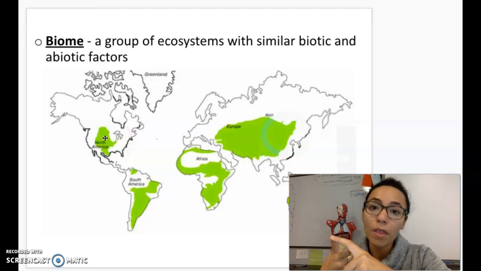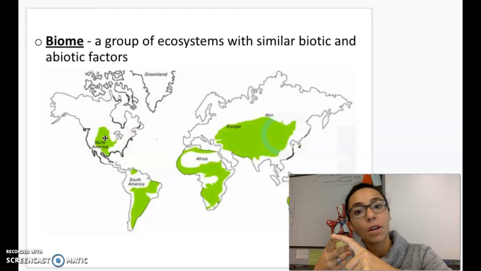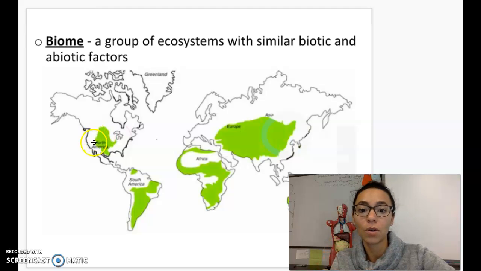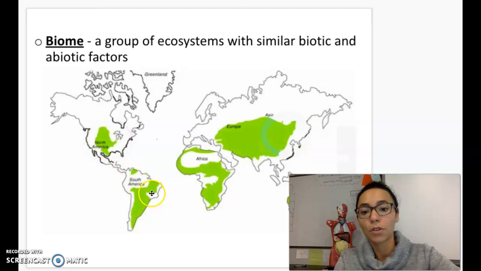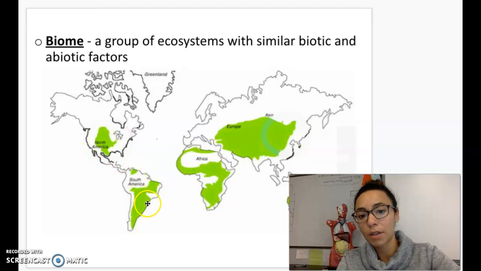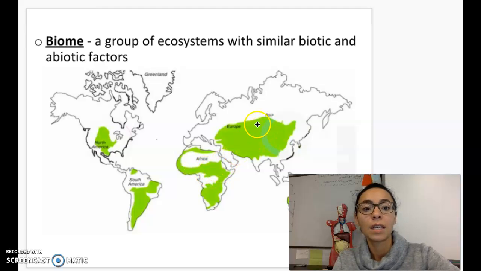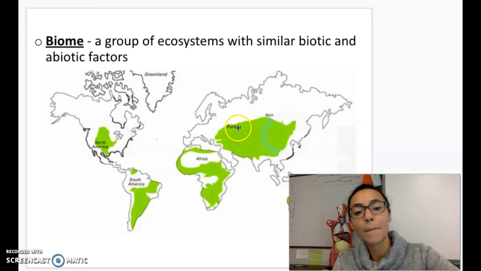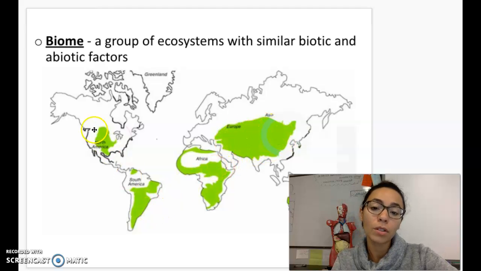They have the same weather, the same amount of sunlight, the same temperatures. Okay, so there's a desert here in North America. There's also a desert in South America, in Africa, in Europe and Asia. Okay, so this biome is similar ecosystems in different parts of the world.